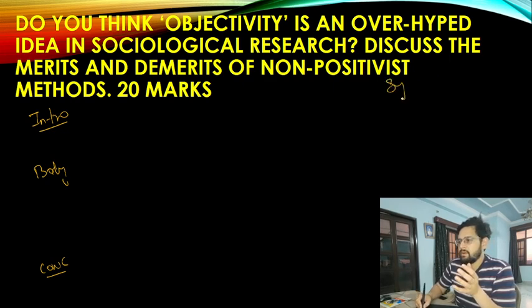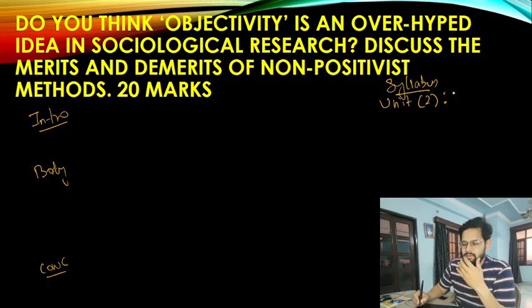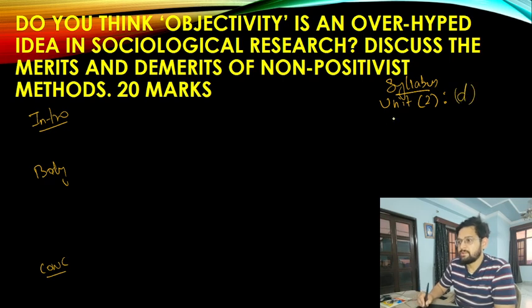So if we look at the detailed part of our syllabus, especially unit 2, which speaks about sociology as science, this particular unit is a debate between two groups of sociologists, one who agrees sociology is like science or natural science, and the other who says it's more like arts. They use the word social science. So this question regarding objectivity has been taken from the fourth section of unit 2, which says facts, values, and objectivity.